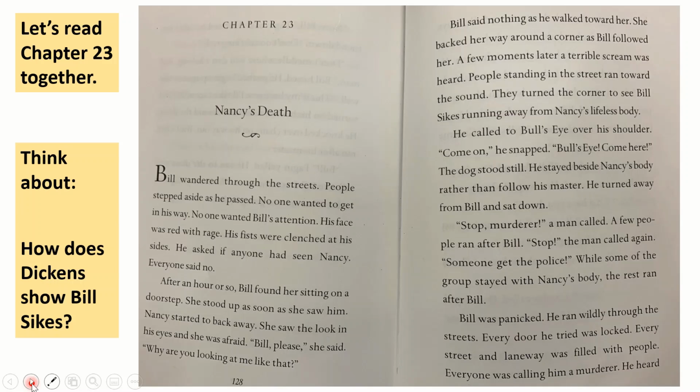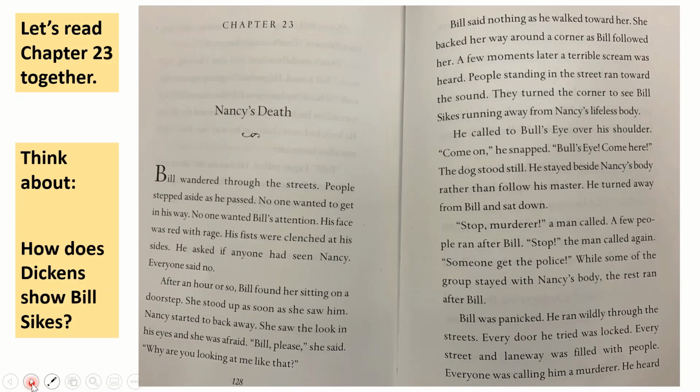And you should have figured out that while in that alleyway, Bill had murdered Nancy. We're not sure how, but we know that she is now dead. He called to Bullseye over his shoulder. "Come on," he snapped. "Bullseye, come here." The dog stood still. He stayed beside Nancy's body rather than following his master. He turned away from Bill and sat down.